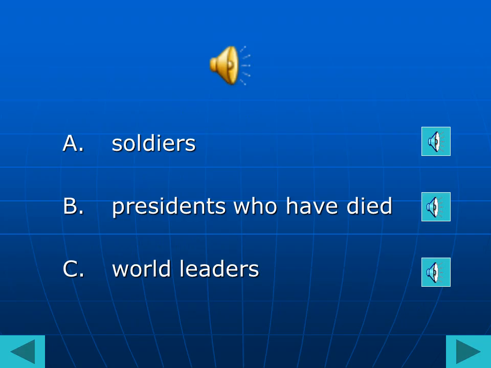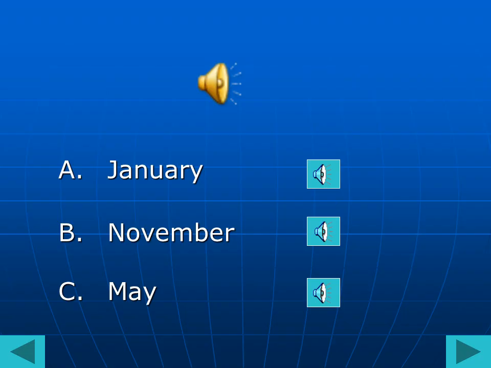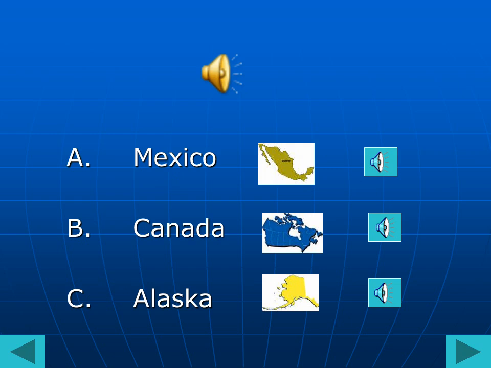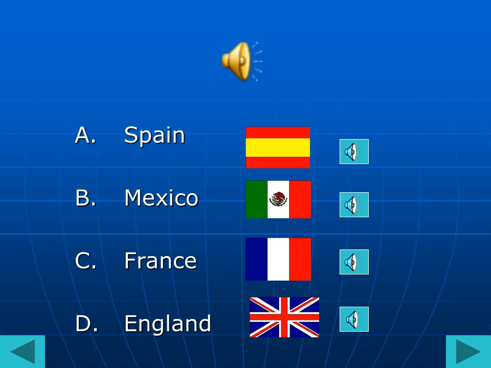Who do we honor on Veterans Day? Who is the head of our state government? What month do we vote for the president in? Which country borders the United States to the north? Who becomes president if the president dies? In the Revolutionary War, the United States won its independence from whom?